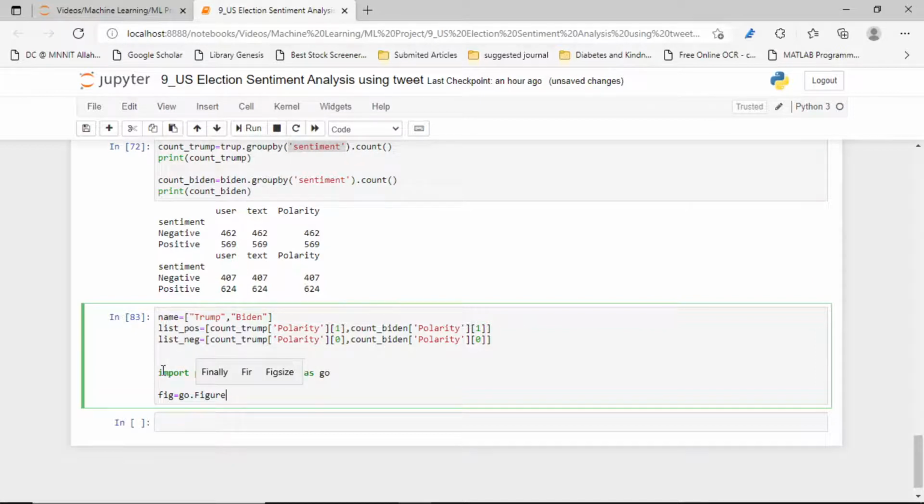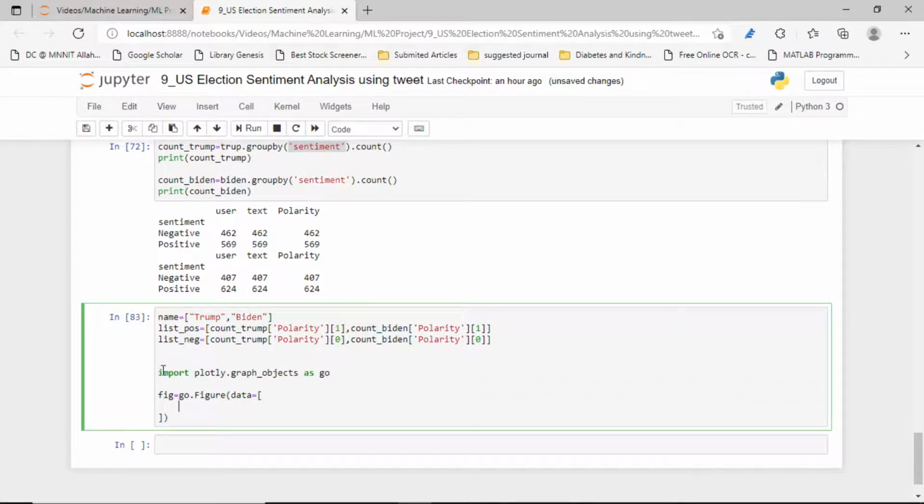Go figure. Now on that particular figure, we have to pass our data. So what will the first data be? go dot Bar, we are interested in the bar plot.